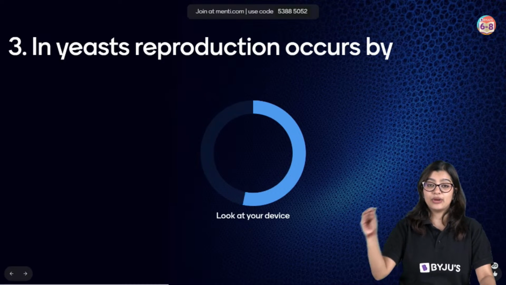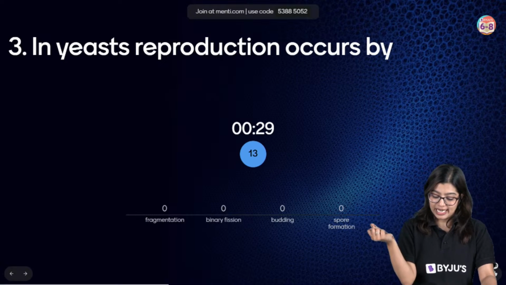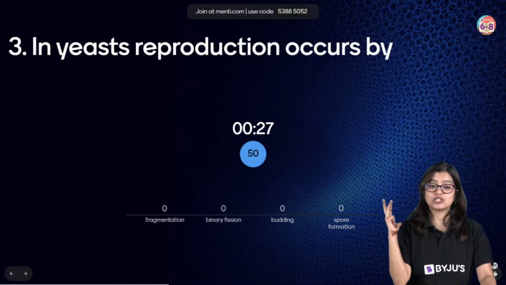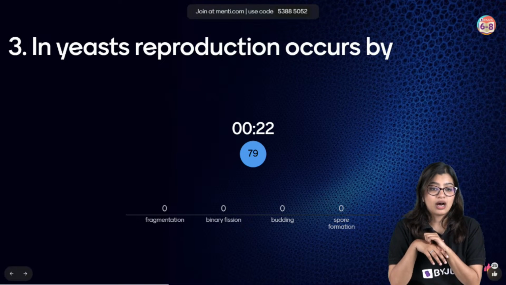In yeasts, reproduction occurs by dash. Fragmentation, binary fission, budding and spore formation. Which is the correct answer?